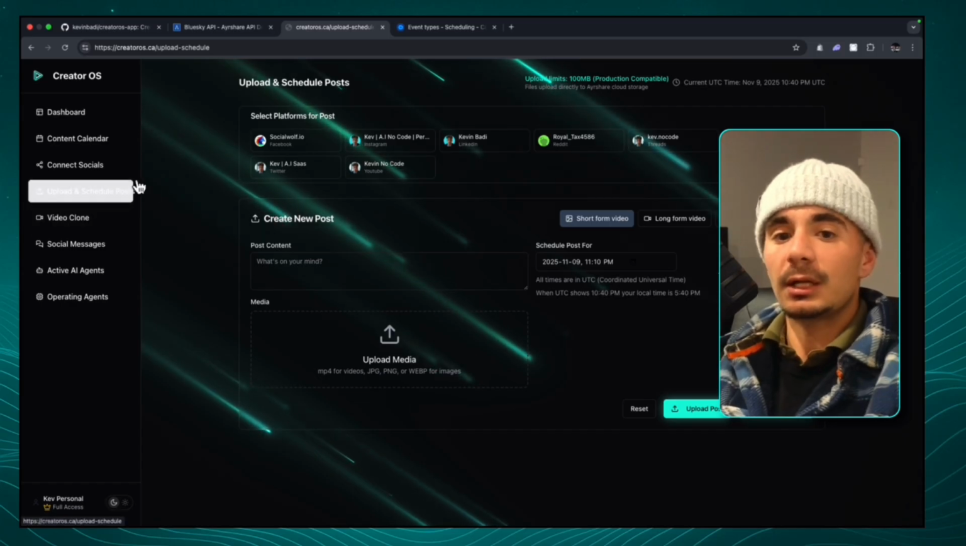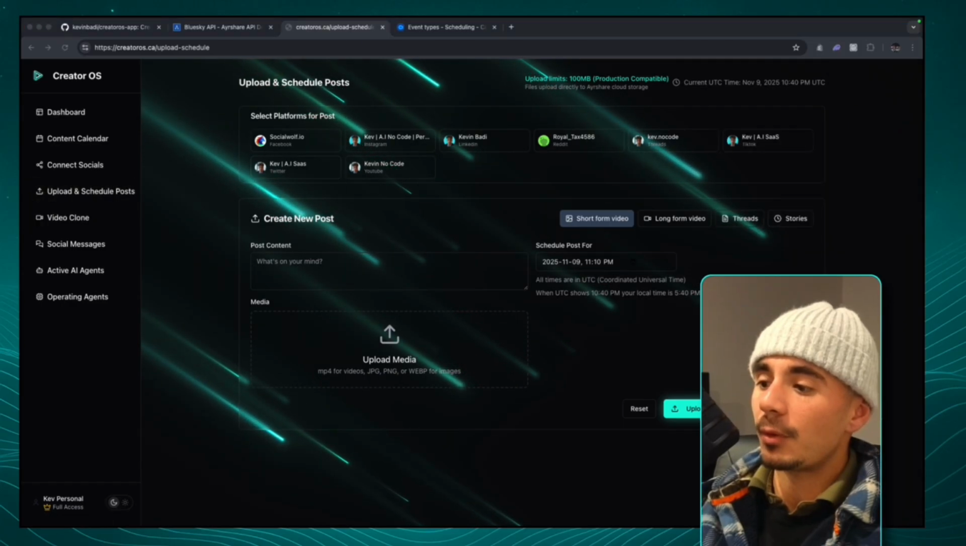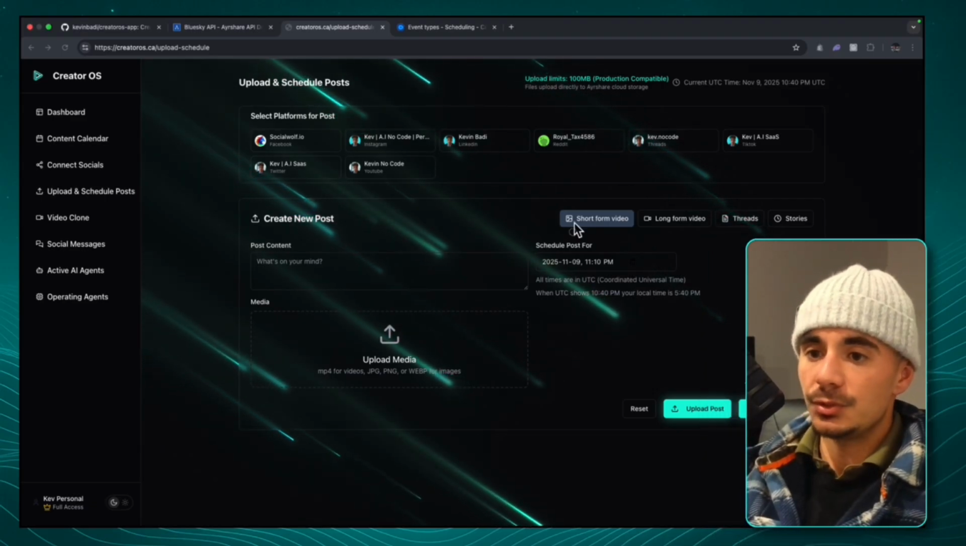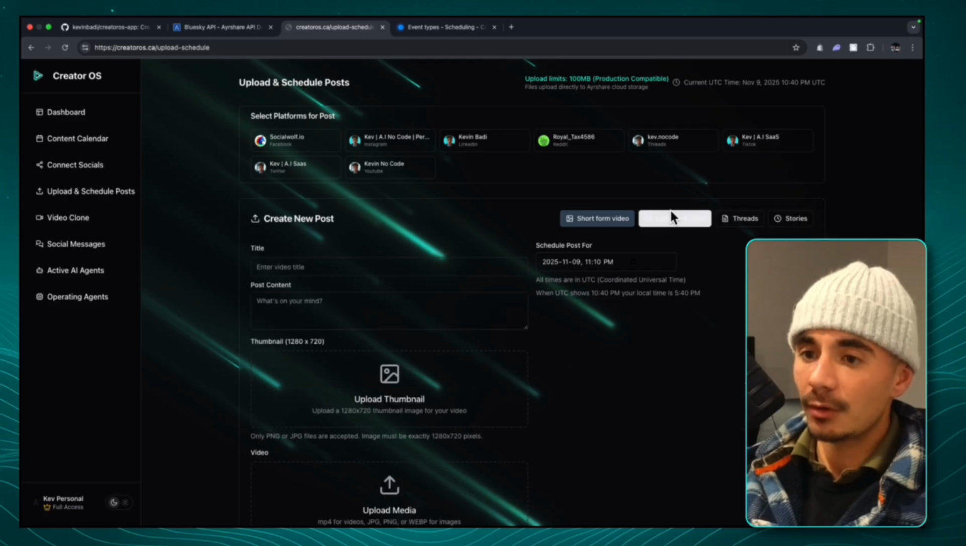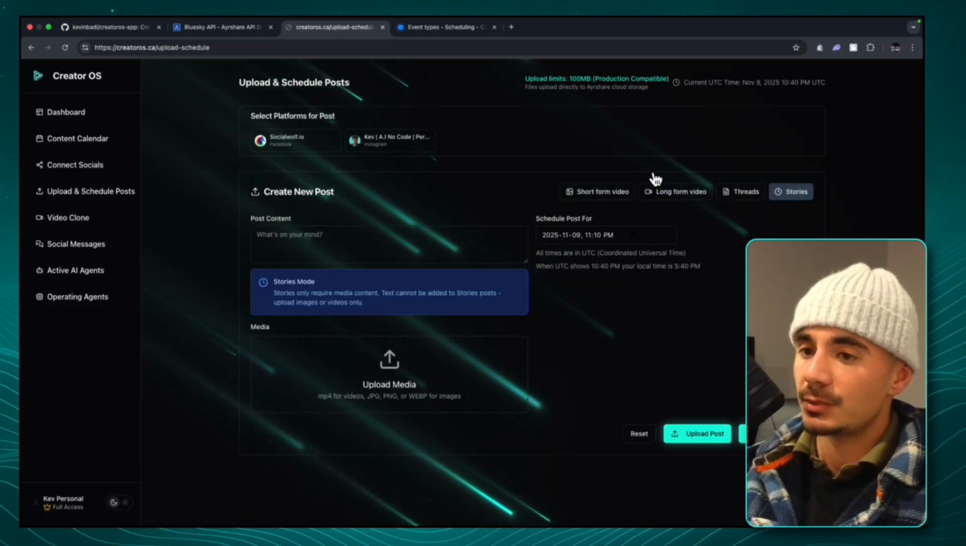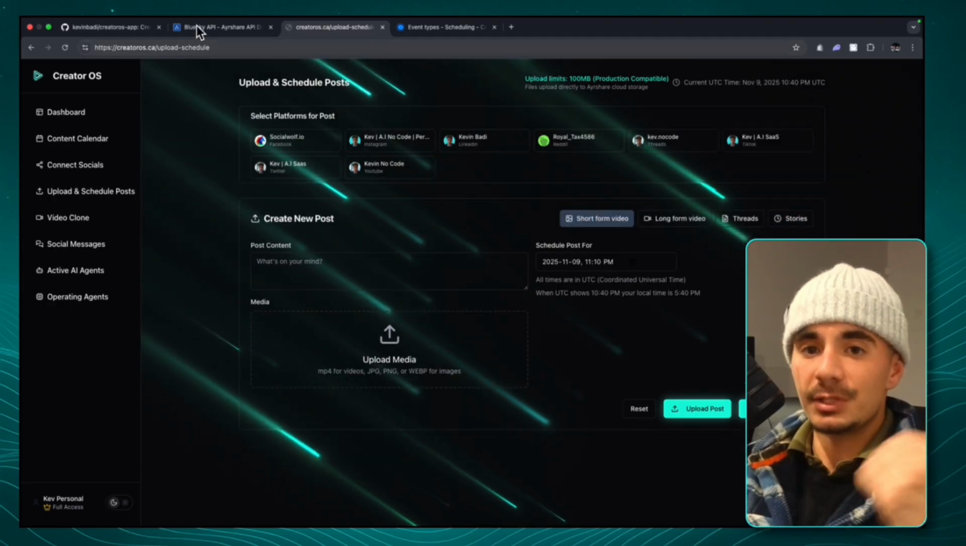So if we go and click the upload and schedule posts page, we can see that we've formatted our upload form with 4 different variations. Users can upload short form video, long form video, Instagram and Twitter threads, and Facebook and Instagram stories. And that's because each one of these API calls needs a different schema.